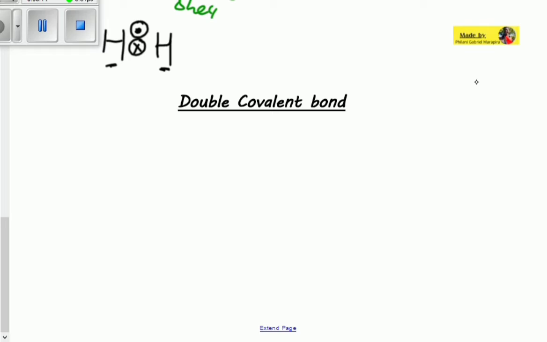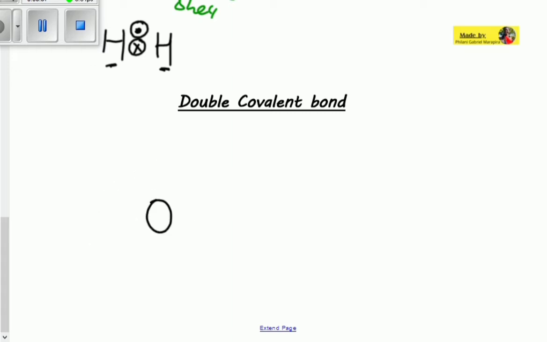So let's look at oxygen for an example. Oxygen has 1, 2, 3, 4, 5, 6 valence electrons. You can see that this is not balanced, so there is a shortage of 2 electrons. Let me draw it properly here.